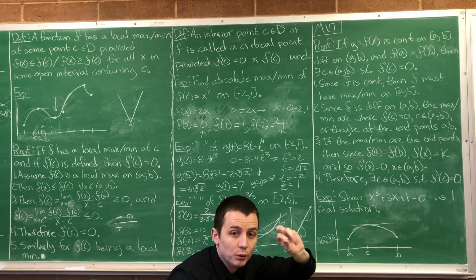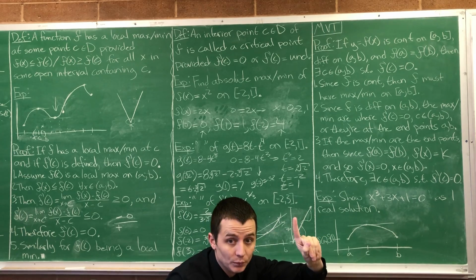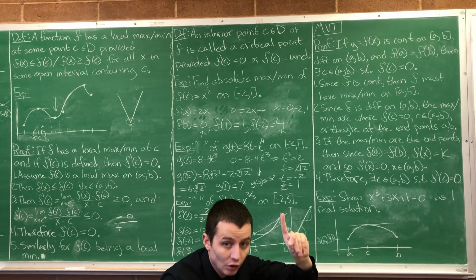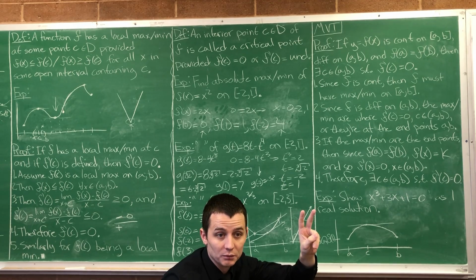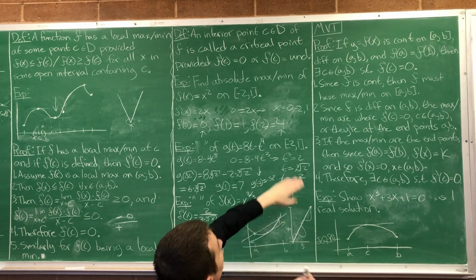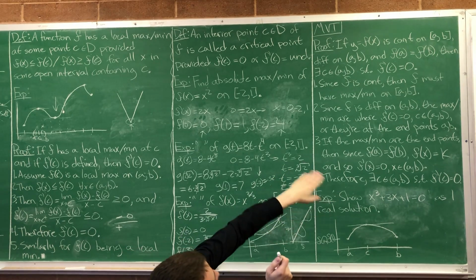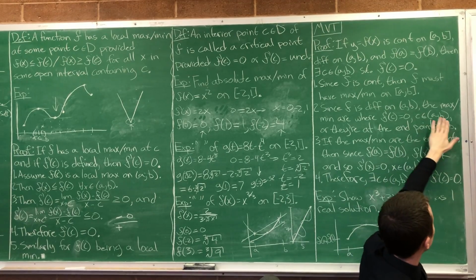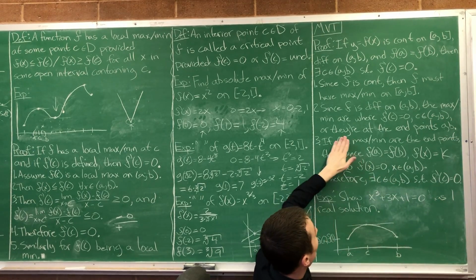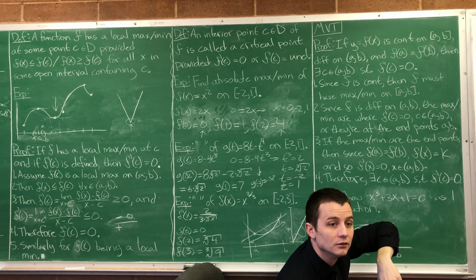So now there's only 2 places where our absolute max and min can possibly be. At an interior point where the derivative is 0, or at the endpoints. And that's it. You with me? Okay, so that's what we're saying then. Since f is differentiable on AB, then the max slash min are where the derivative is equal to 0 for some interior point, C in the open interval AB, or they're at the endpoints, A and B. Right?